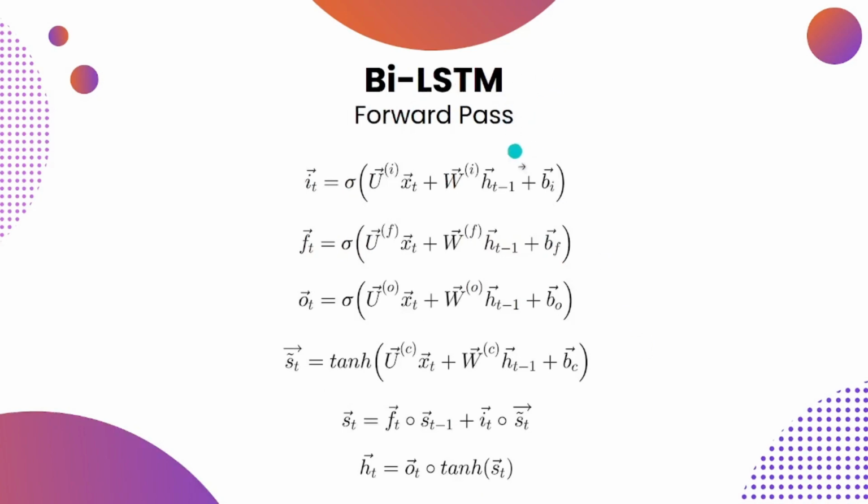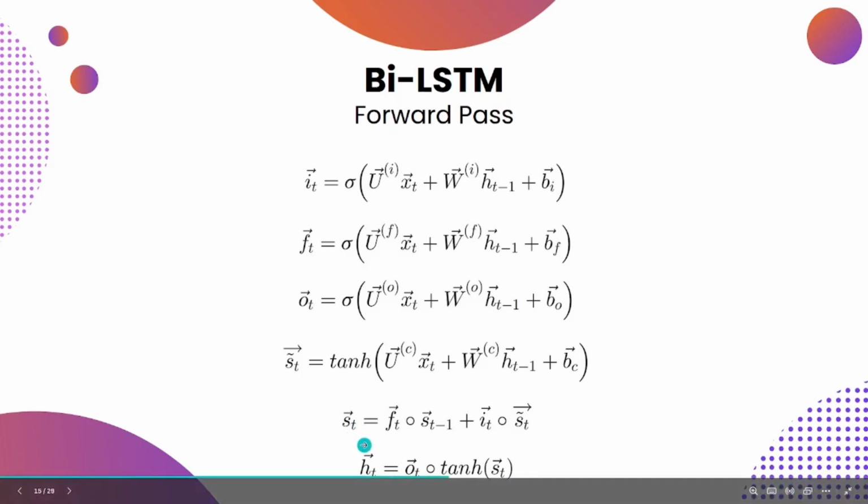Further, we show how the bidirectional LSTM conducts its forward pass. First of all, we have the input gate. Next, we have the forget gate, the output gate, and then the self-recurrence, which applies the tanh activation function. The memory gate is composed of two parts. The first part is calculated by combining the previous internal memory state with the forget state. The second part results from element-wise multiplication of the self-recurrent state and the input gate.